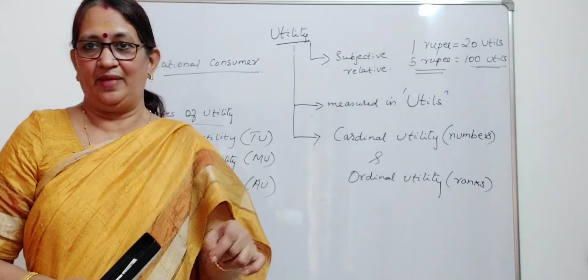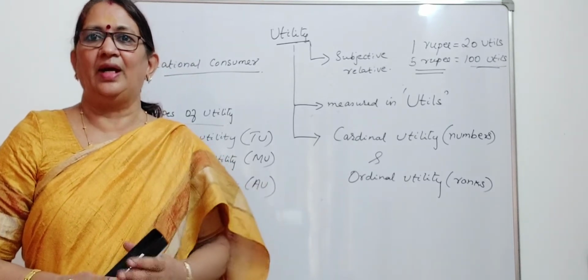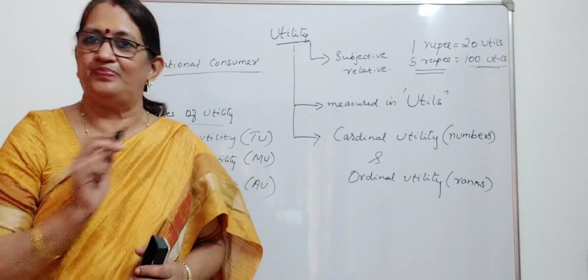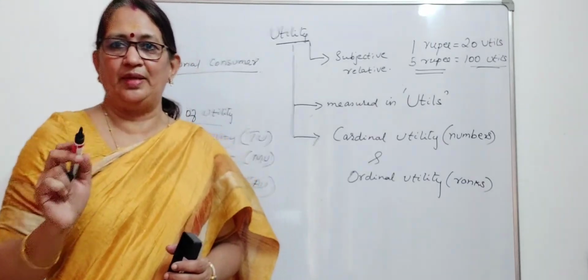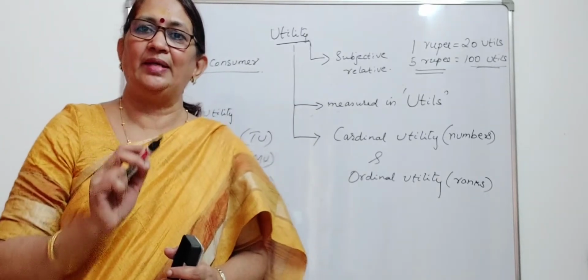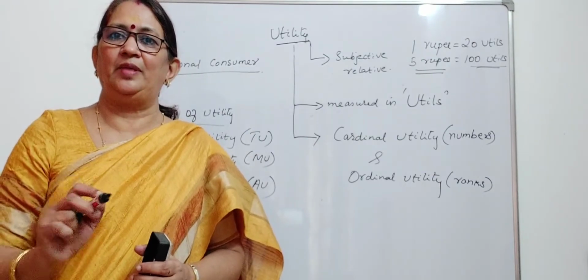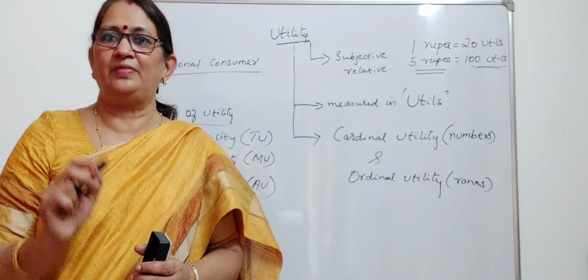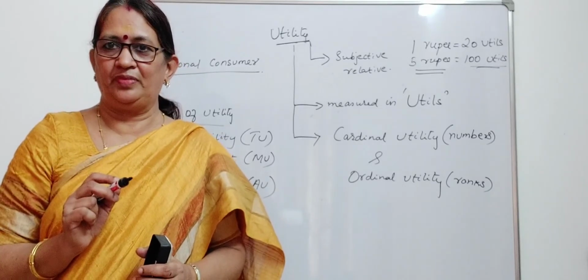Which is that level? This we study in terms of consumer's equilibrium. Before we go to that, when does a rational consumer derive maximum satisfaction, or where is consumer's equilibrium achieved, maximum satisfaction while consuming a particular commodity?